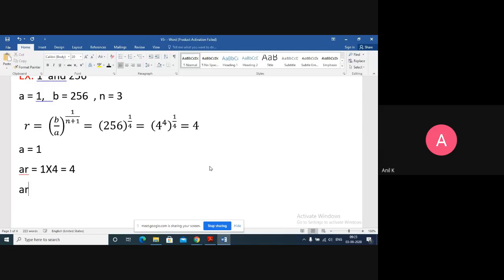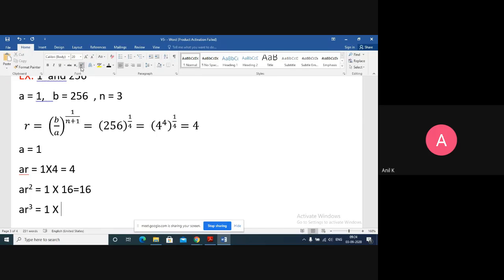Next term is AR square, which means 1 multiplied by R square. R square is 16, so it equals 16. Next term is AR cube, which means 1 multiplied by R cube.